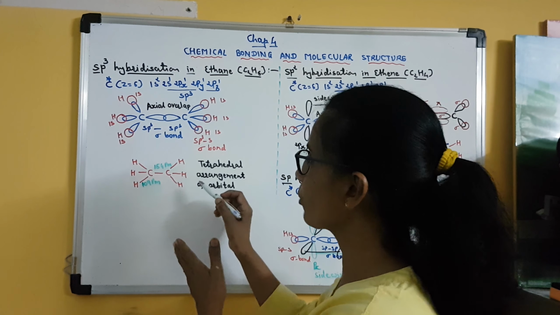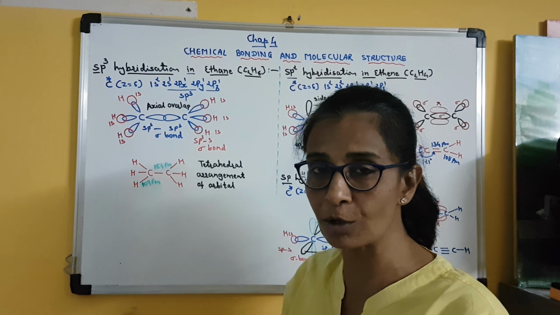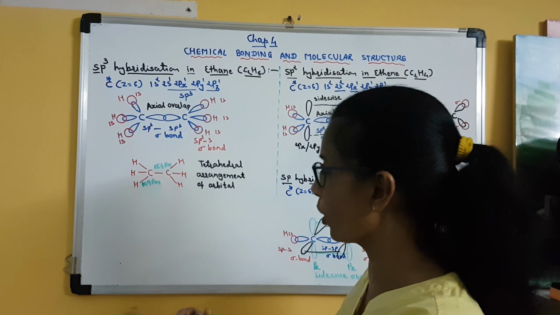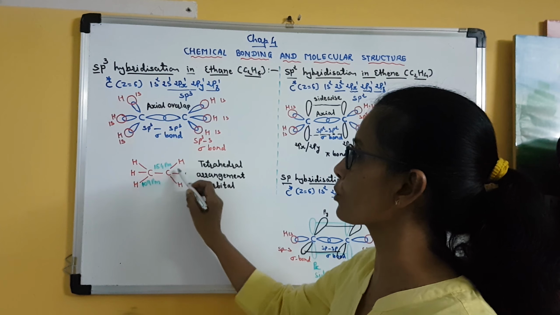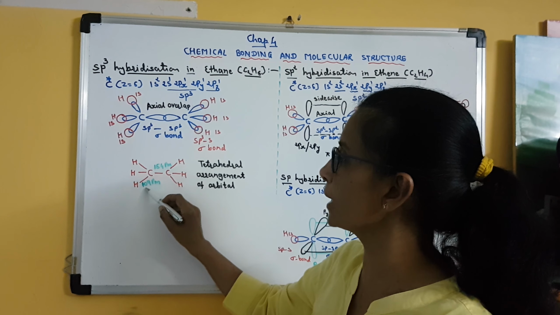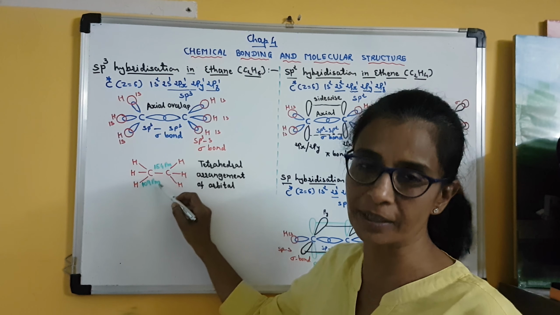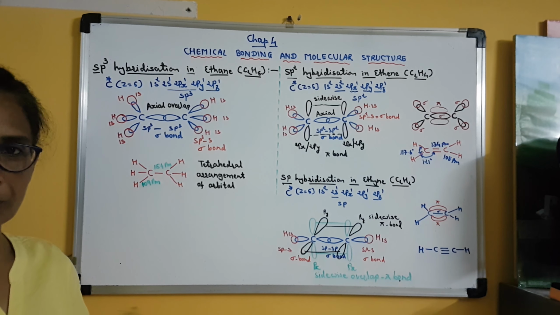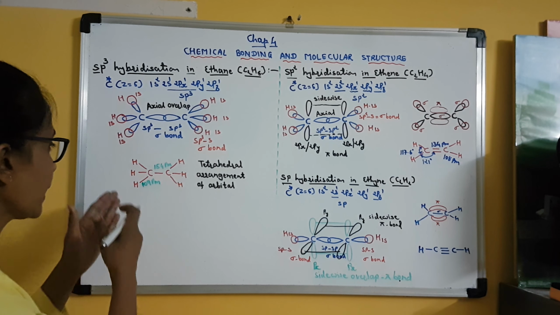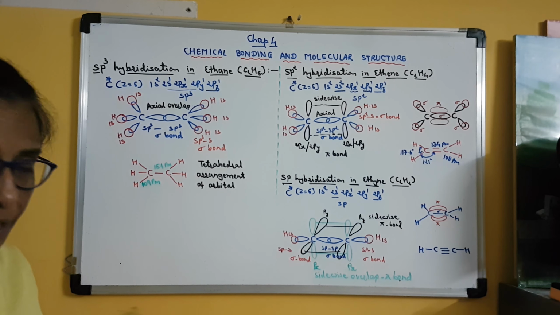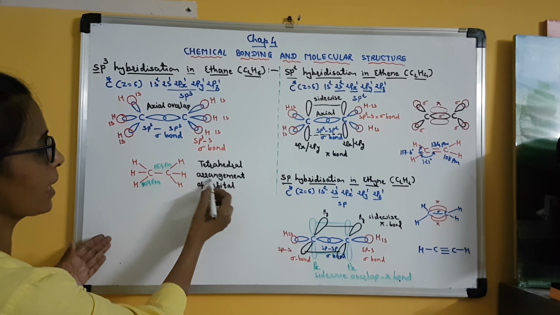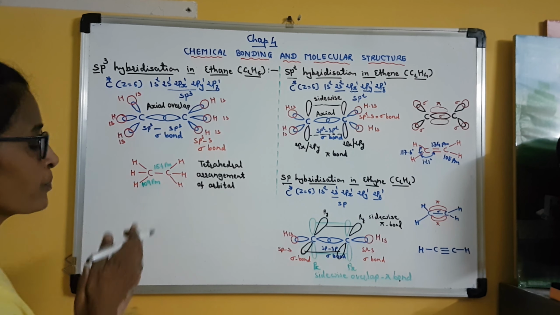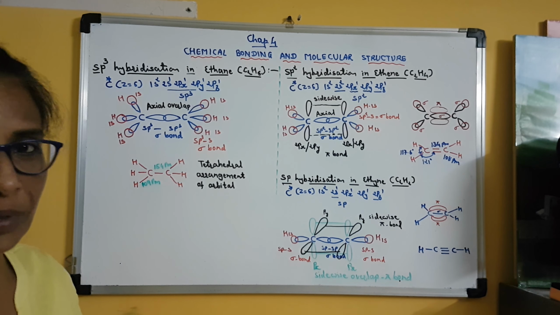Why? Because in this bond formation sp3 hybrid orbitals of carbon and 1s atomic orbitals of hydrogen atoms are involved, and that is why 6 carbon-hydrogen sigma bonds are formed, and the bond length is 109 picometer. Clear? Now here the carbon-carbon bond length value that you have to remember is a single bond length value, and the carbon-hydrogen bond length value is also different. And as I told you, there is a tetrahedral arrangement of orbitals around the central atom, that is the carbon atom, and so the geometry of this molecule will also be tetrahedral.